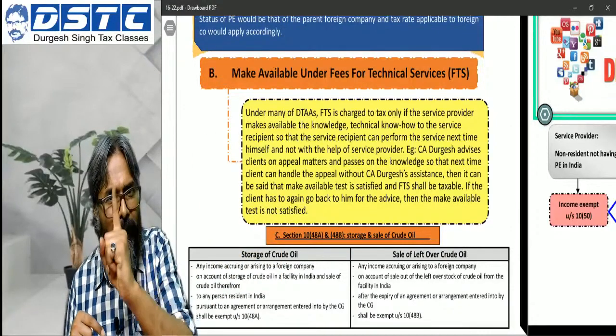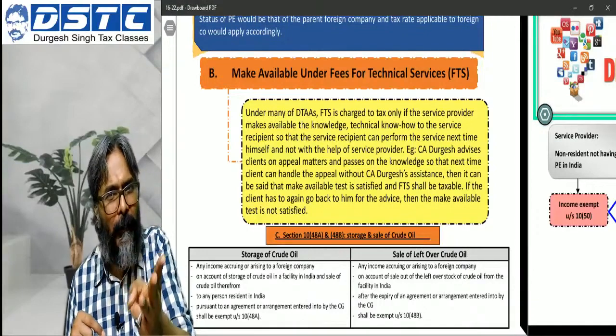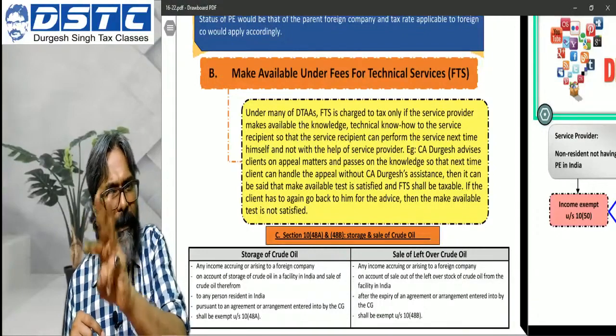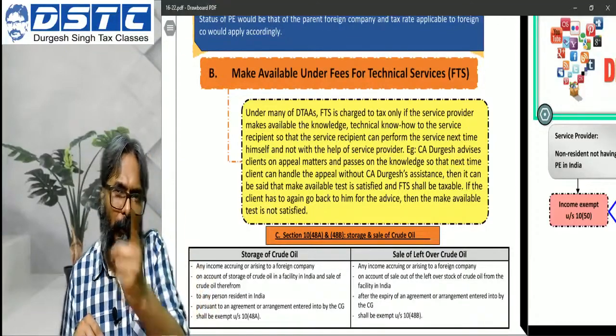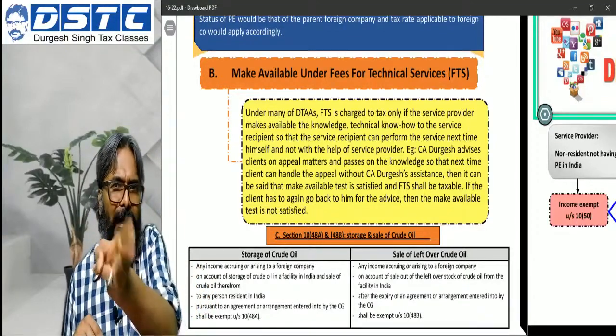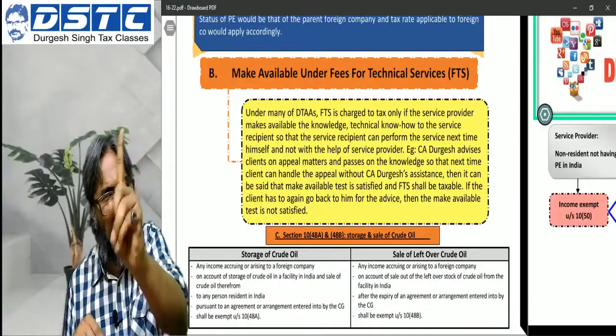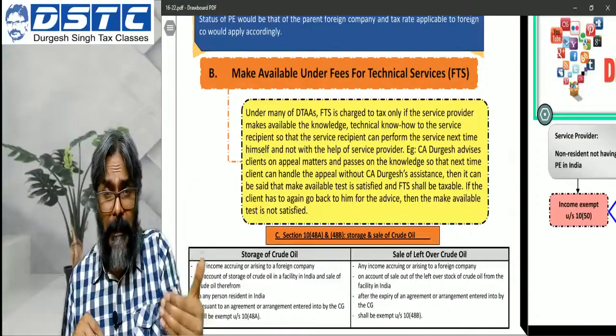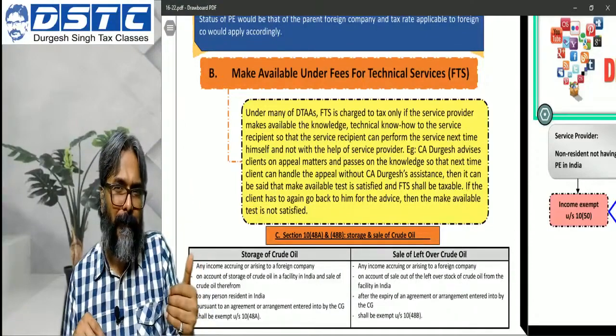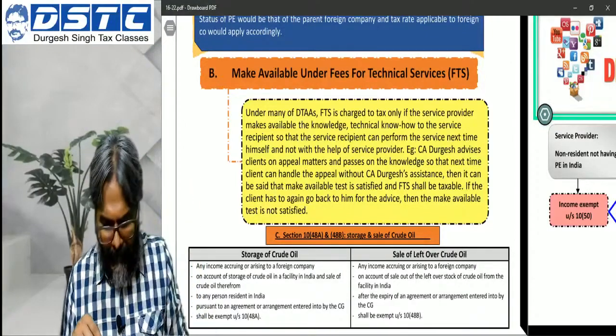I will take the full 1% because the 3 days is part of a month, so the delay of 3 days will be taken as 1 month. Therefore, you will take the full 1% for the 3 days of delay. This is the interpretation. So 3 days also counts as 1 month.